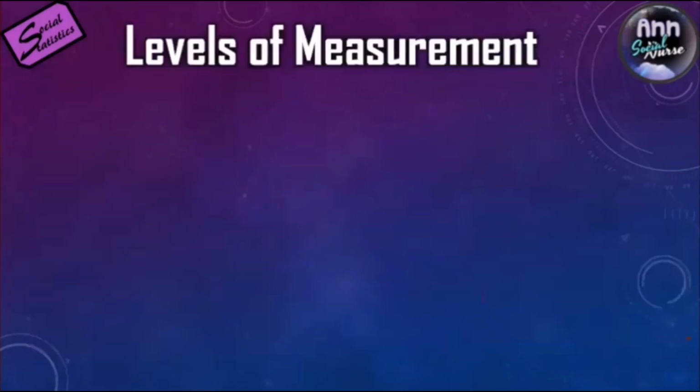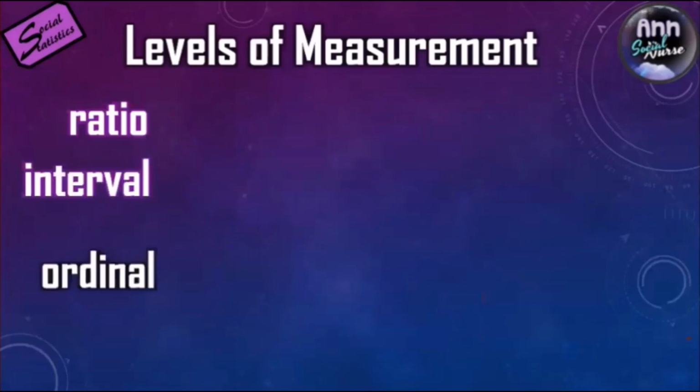So we now go to levels of measurement. There are 4 levels of measurement according to this arrangement, the lowest of which is the nominal, then ordinal, going up, interval, and going up, ratio. I've arranged it in such a way that you can have its shortened term, NOIR, for easy recall of these levels.